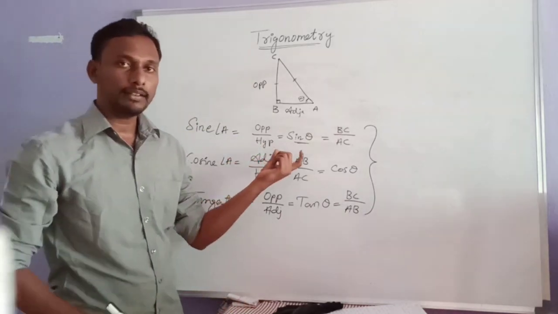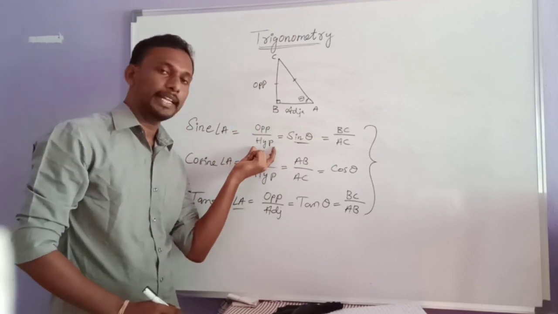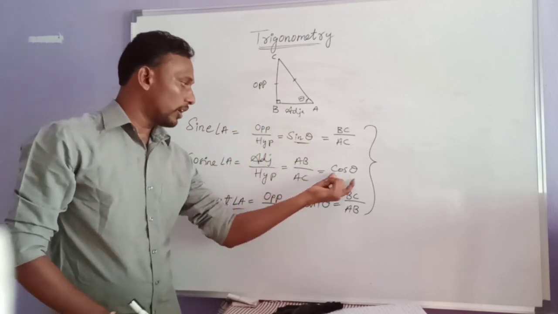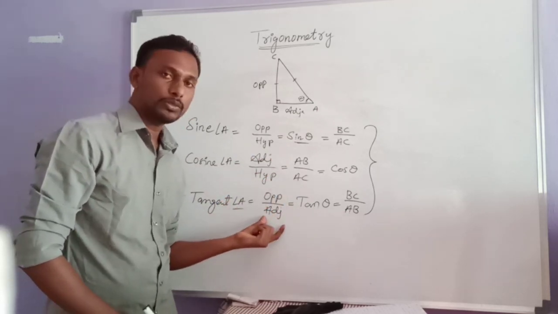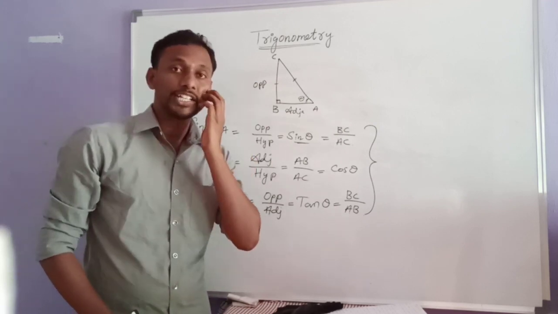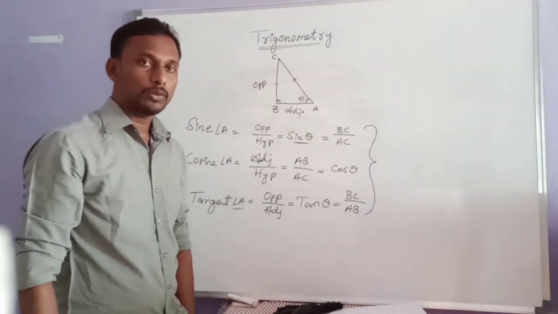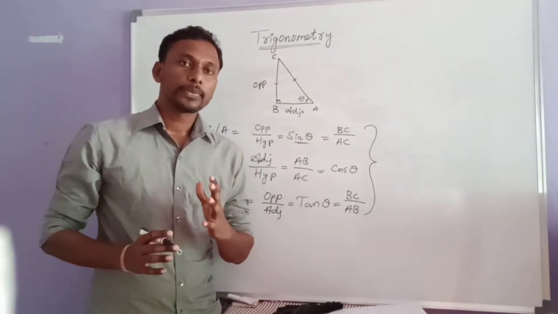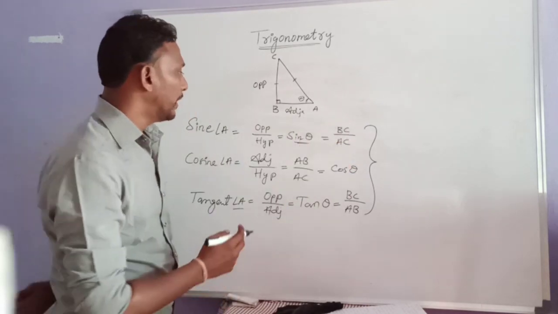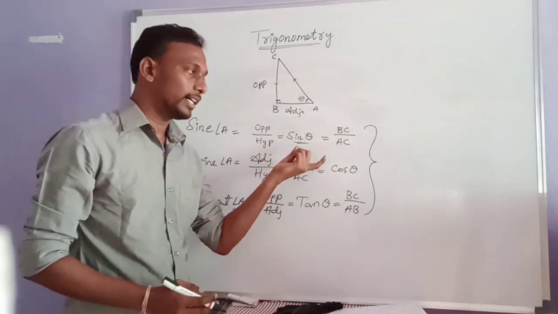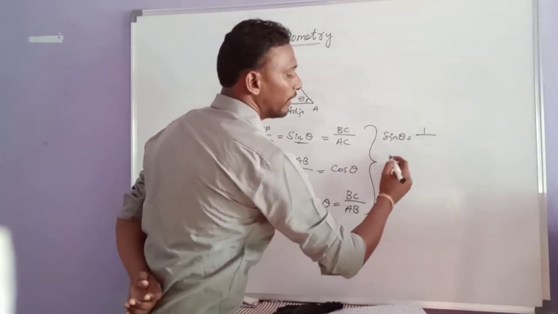So these are the three main trigonometric ratios, right? Sin theta is the ratio between the opposite side and the hypotenuse. Cos theta is adjacent to hypotenuse. Tan theta is opposite side to adjacent. These are just ratios only, nothing more. Next, another three ratios we also have, and these three ratios are the multiplicative inverses of the first three.